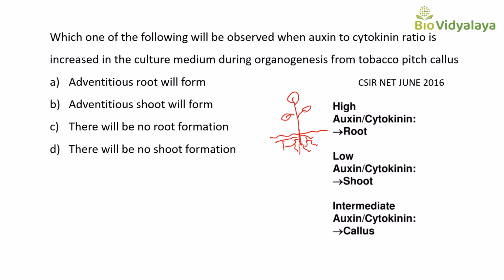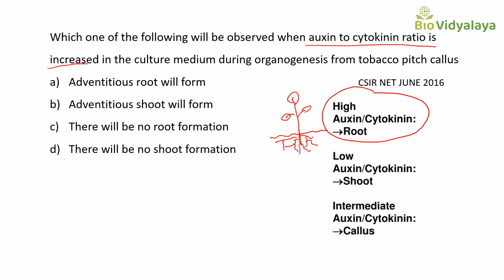So auxin will promote adventitious root formation. So here the auxin to cytokinin ratio is increased. So here auxin concentration is more as compared to cytokinin. Then what will it favor? Root formation is favored here. Okay.